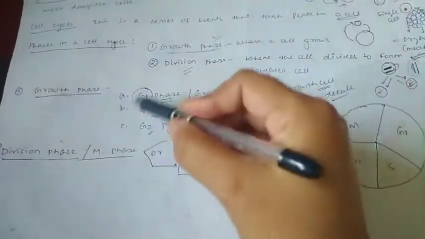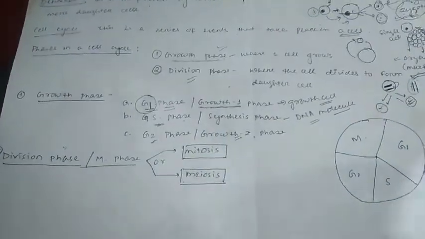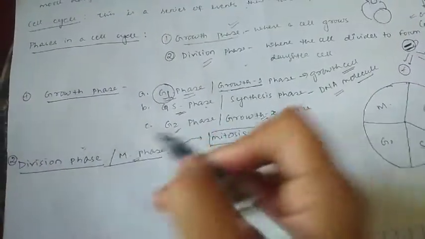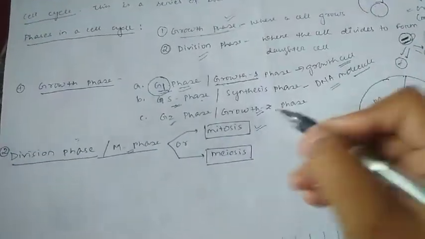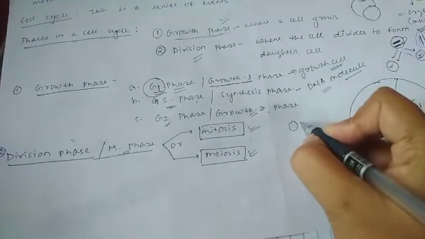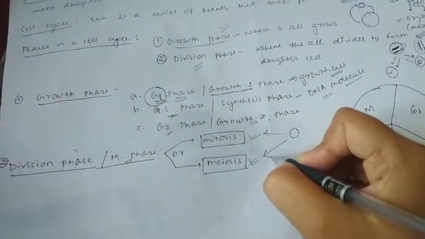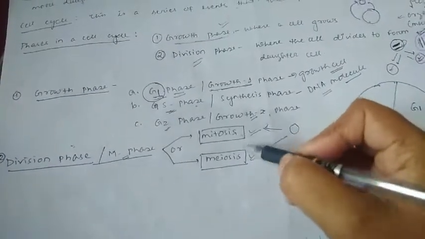And next one is the cell division. After going through all these three phases, the cell will divide. Division phase is also called the M phase. Why is it called M phase? Actually, we will talk about it later. And this division phase is of two types. It can be either mitosis or it can be meiosis. In a cell, either it can undergo mitosis or it can undergo meiosis. At the same time, it will not undergo both the processes.